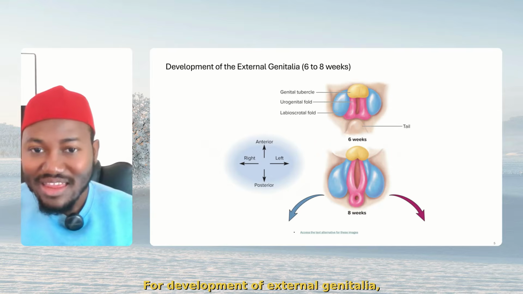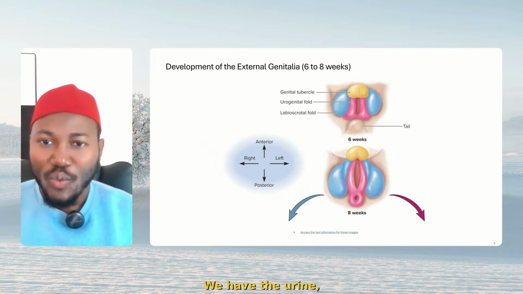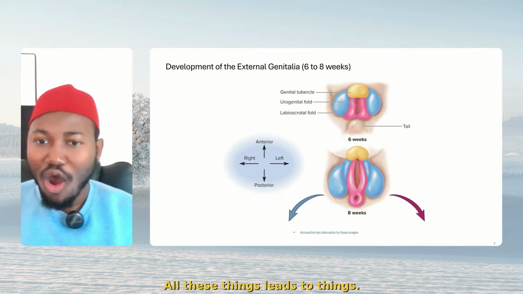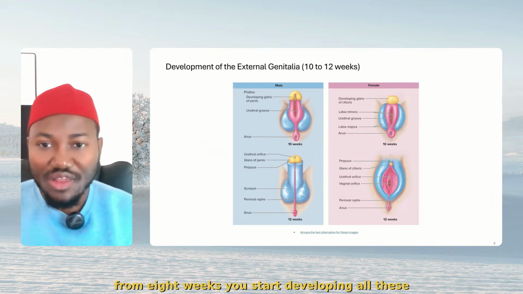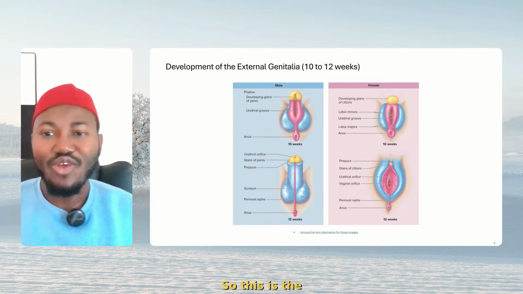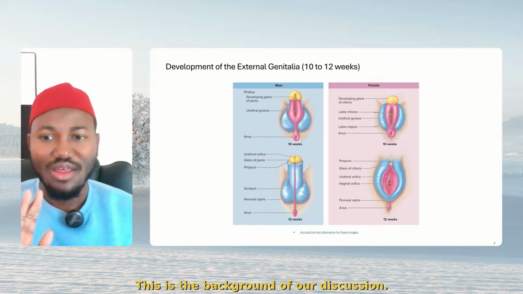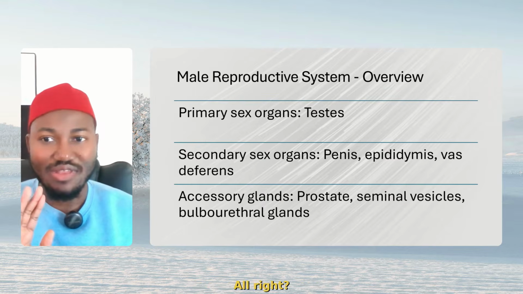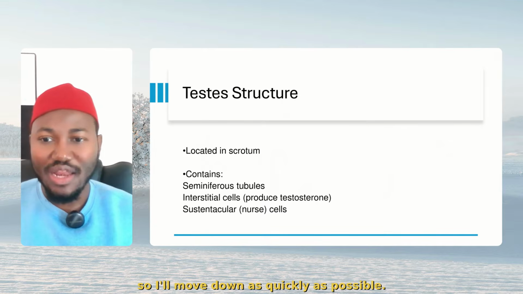For development of external genitalia from 6 to 8 weeks, all right, we have the genital tubercle, we have the urogenital fold, we have the labioscrotal fold. All these things lead to structures that, from 8 weeks, you start developing, which we will discuss later. So this is the background of our discussion. Every other thing is a very fast concept, all right? Now, we've discussed this, so I'll move down as quickly as possible.